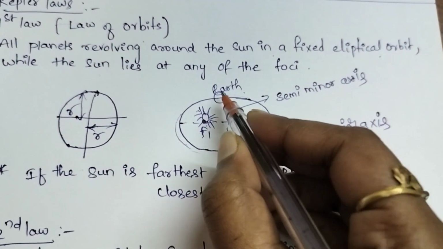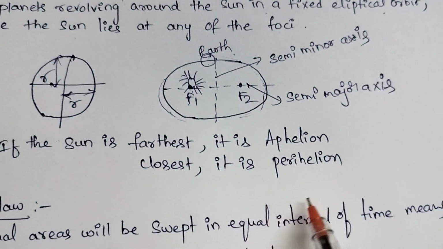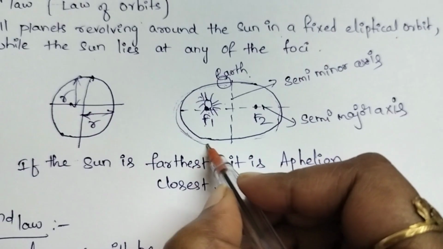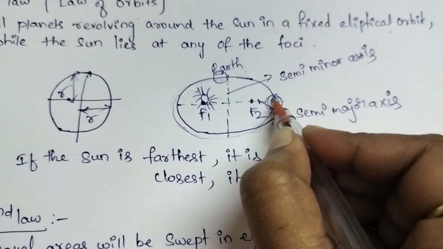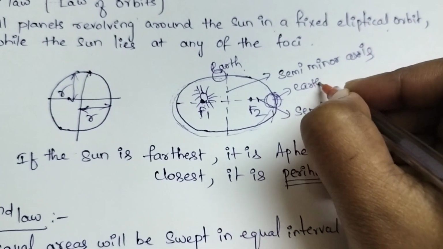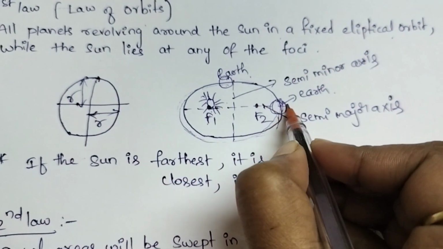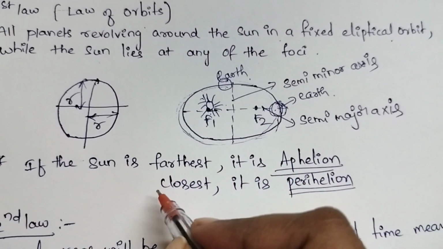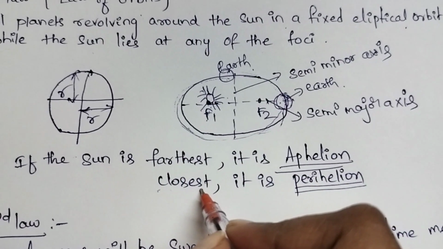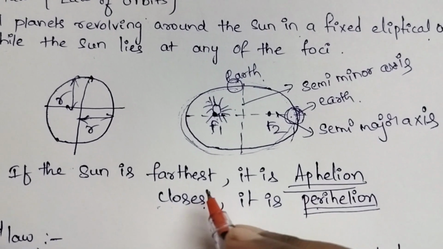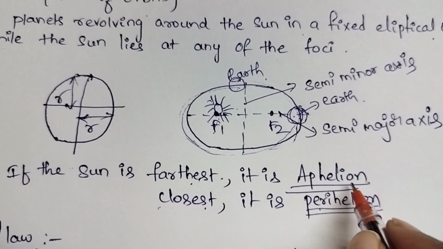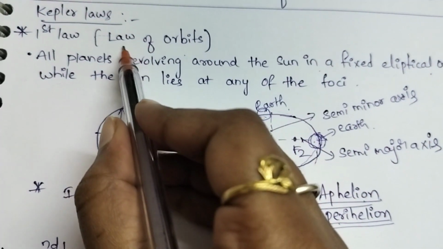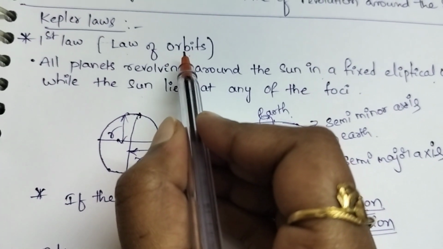If the Earth and sun are closer to each other, then it is called perihelion. If the Earth rotates and comes here, and the distance between the sun and the Earth is far, then it is called aphelion. If the sun and the earth are closer to each other, it is perihelion. If they are farther from each other, it is aphelion. This is Kepler's first law, also called the law of orbits.